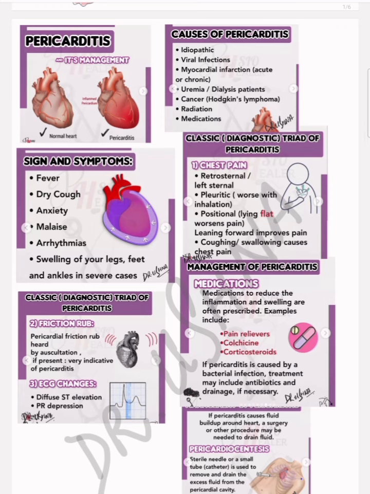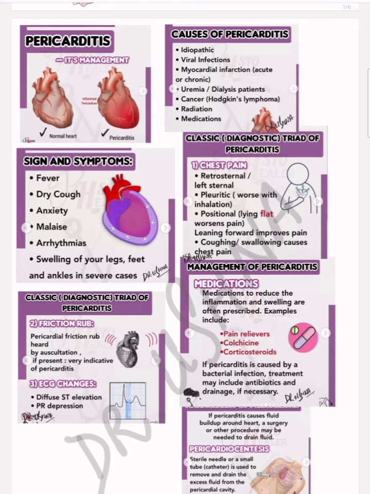It presents as fever because the infection is the cause. It presents as fever, dry cough, anxiety, because the patient is having so much stress due to pain that they can present with anxiety, the fear of dying, arrhythmias, and swelling of the leg, feet, and ankle in the severe cases. So these can be different presentations of pericarditis.